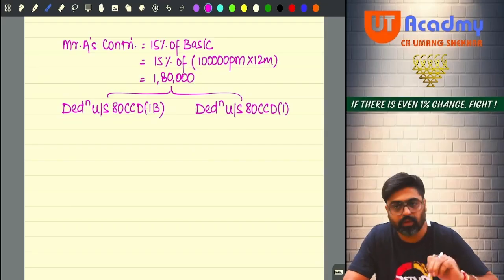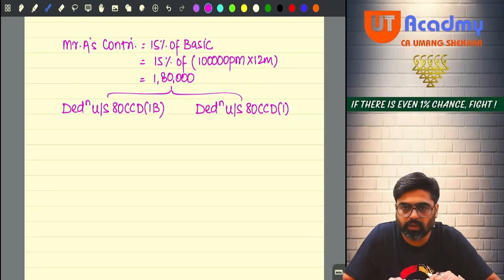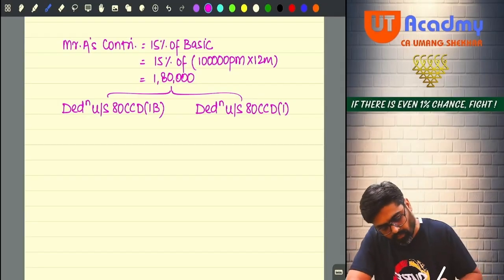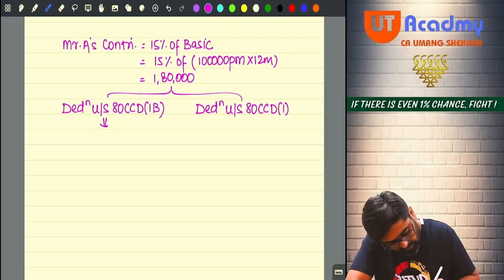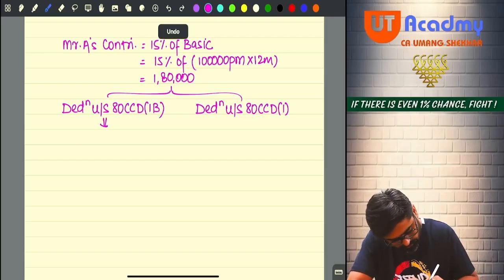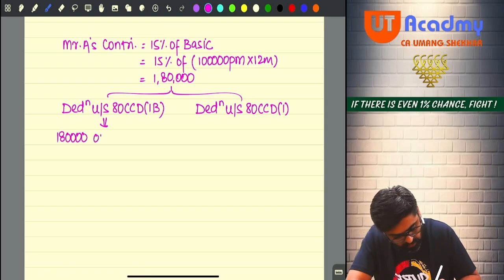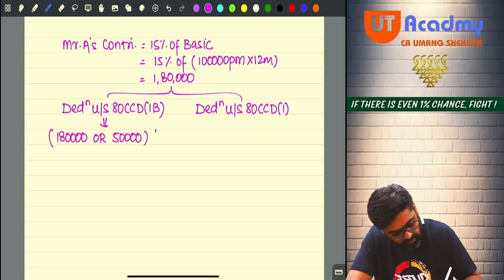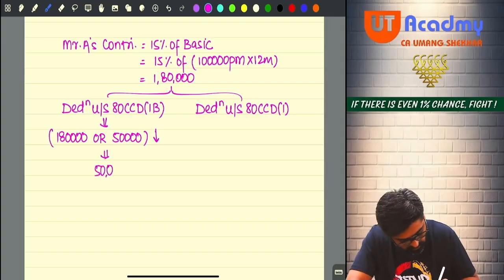We always have to do this. Reverse, don't do. Yesterday only we have seen one example. So CCD(1B), how much we will claim? Either this 1,80,000 or the limit which is given there, 50,000. 50,000 is the limit under CCD(1B), whichever is lower. So here we are going to get the deduction of 50,000.